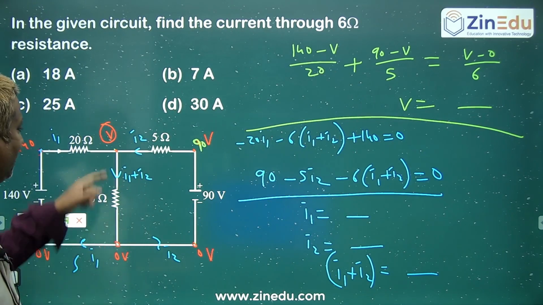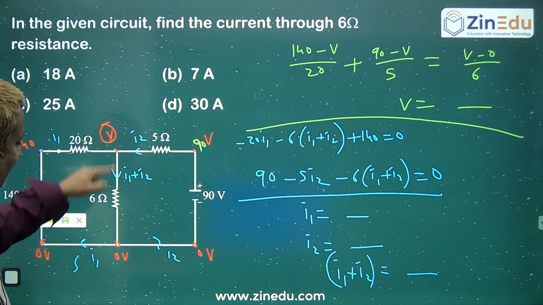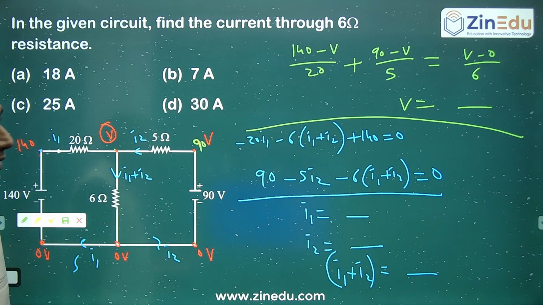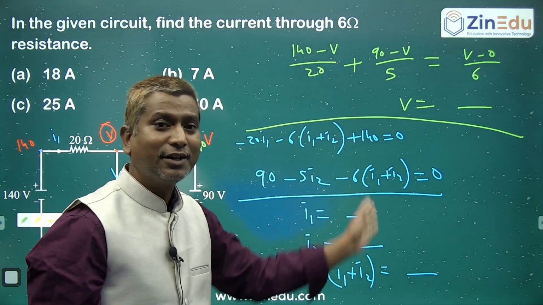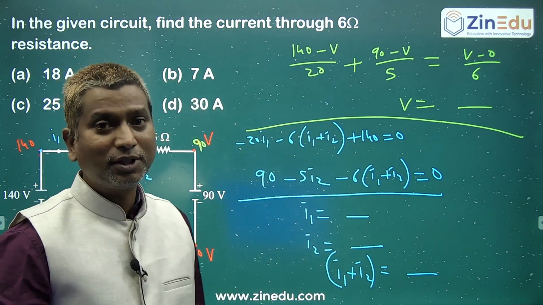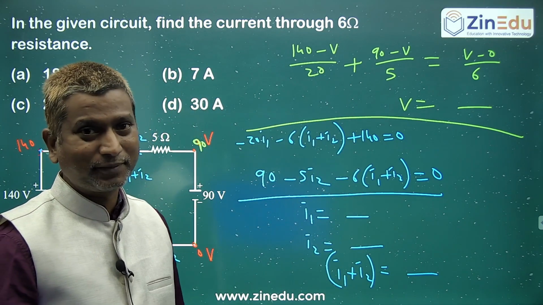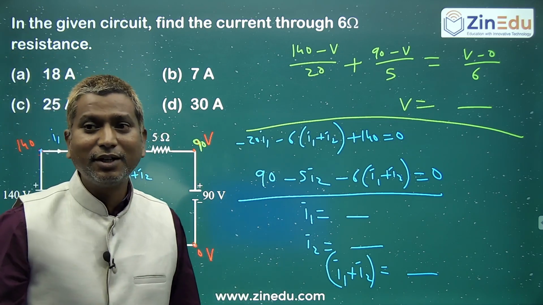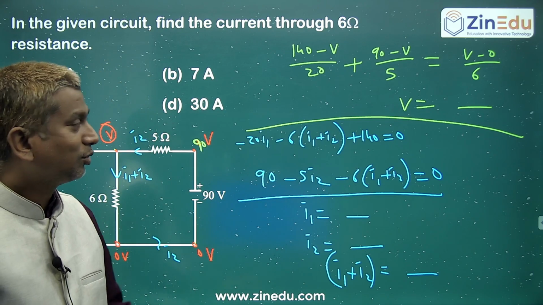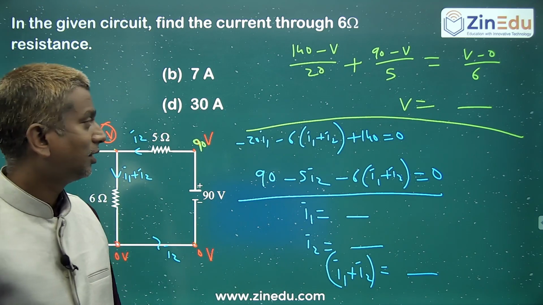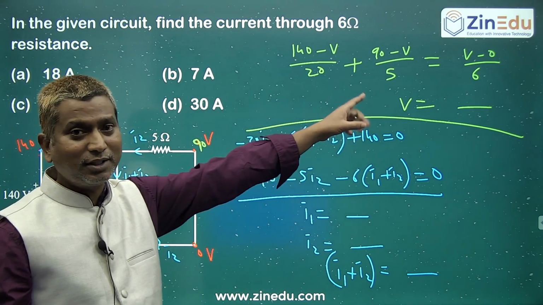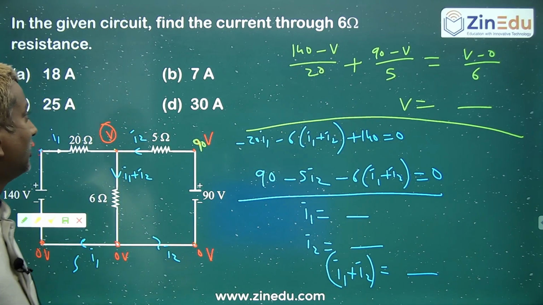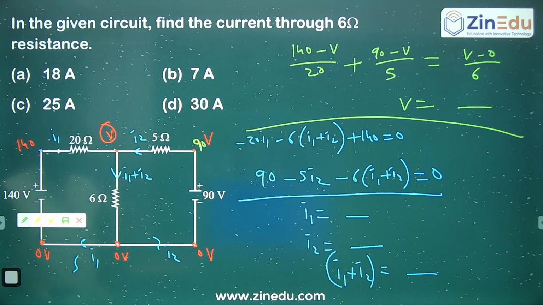Once you get the value for V, then simply you can get this current, which is V minus 0 by 6. This is a pretty easy method compared to your traditional approach. So it's up to the students. When you have thorough practice of all these circuits, definitely it becomes easy. In this way, you'll get a little bit quicker. Go to the next one.